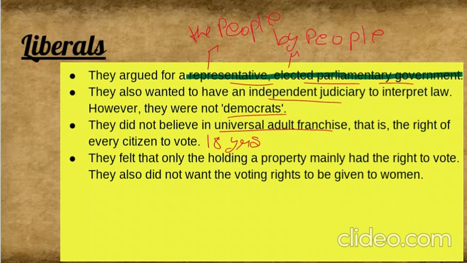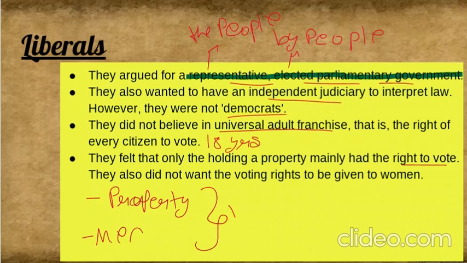Did they believe in it? No. Liberals said that we don't believe in this. Did they open it for everyone? No. They said that those holding property should have the right to vote, the people who had property, and they were men, only these can vote.